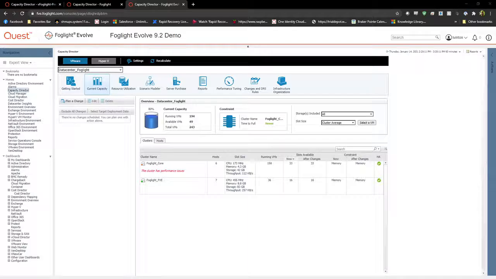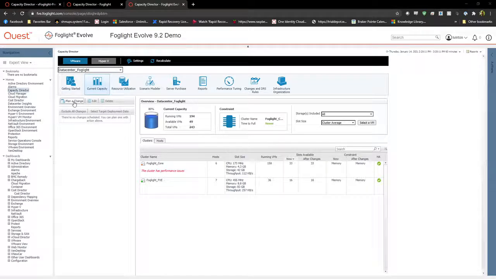Today we're going to be talking about FogLight Evolve, and more specifically inside of the capacity director, the ability to plan capacity and model capacity. In the previous video, we talked about current capacity and resource utilization, and that information was based off historical growth. Based off the number of VMs that you've been adding in the past, you can expect to run out of resources in 2 months or 3 months, whatever it may be. What we're going to talk about in this video is actually modeling things.